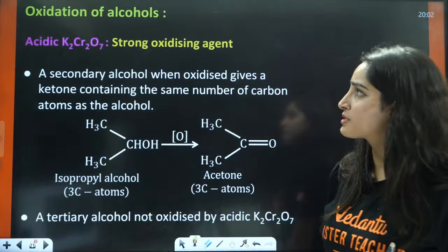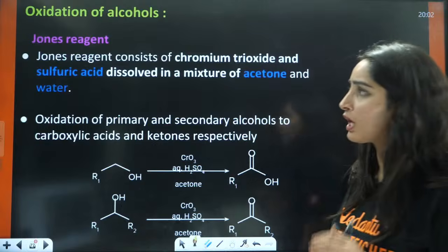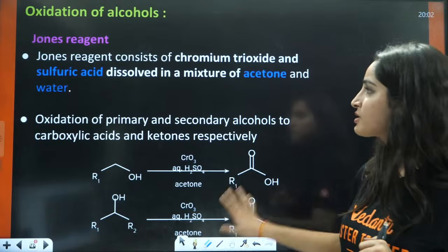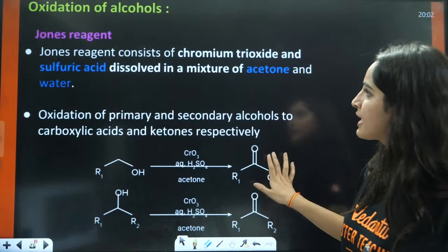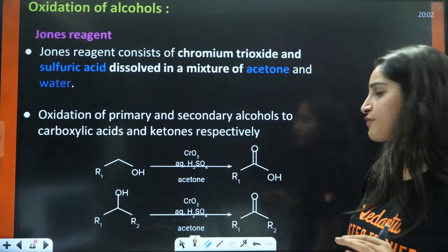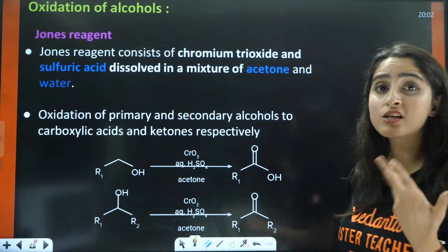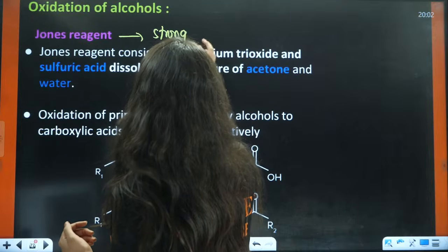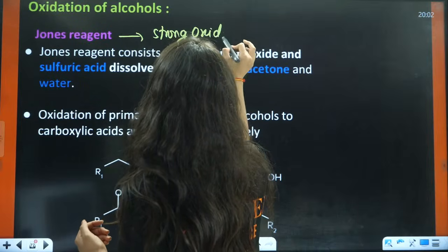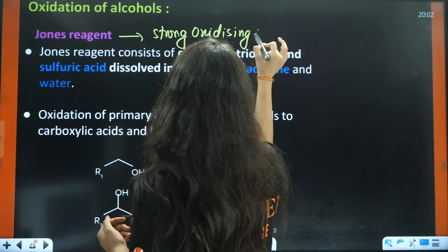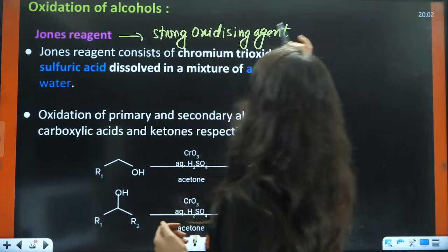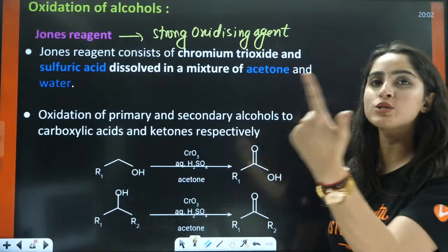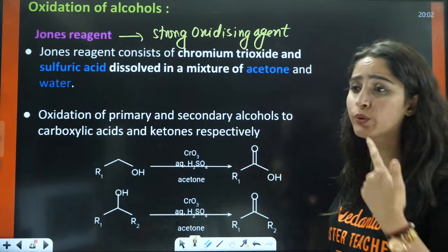Then there comes Jones reagent. Now this is also very important. What is Jones reagent? Is this a strong oxidizing agent? Yes, it is a strong oxidizing agent, that means 1 degree to carboxylic acid, 2 degree to ketone.